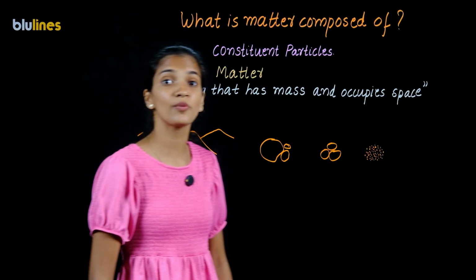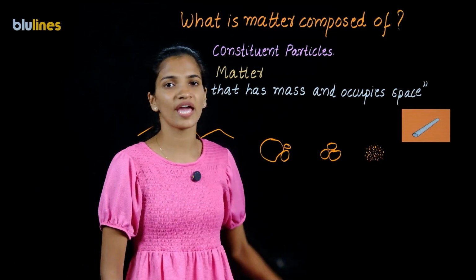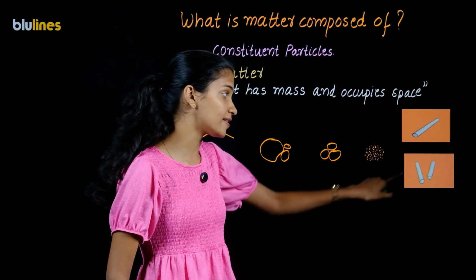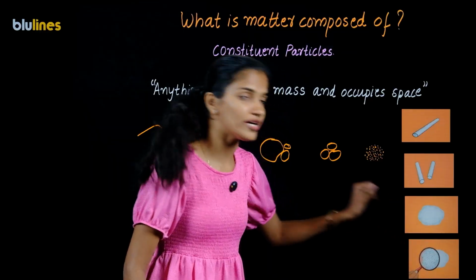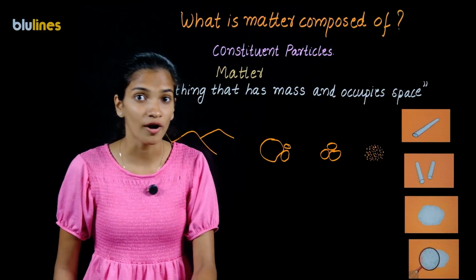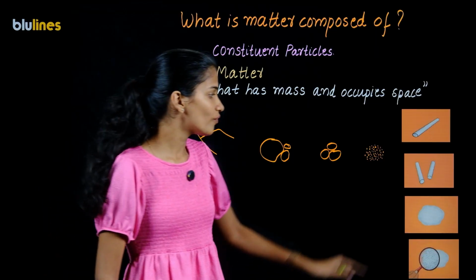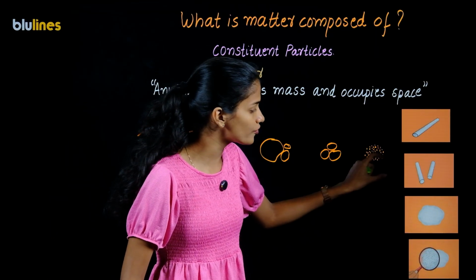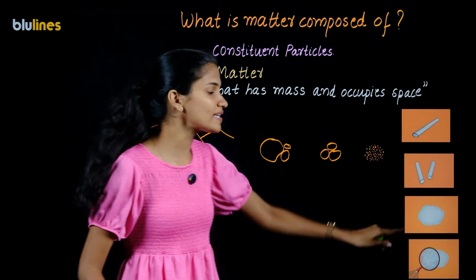Also, you may be familiar with the chalk that you use to write on the board. This chalk can be broken into pieces, and these broken pieces can be crushed into powder. So that powdered chalk can be called the constituent particle of this stick chalk. Also, while you analyze the form of the chalk before and after crushing, its properties remain the same.